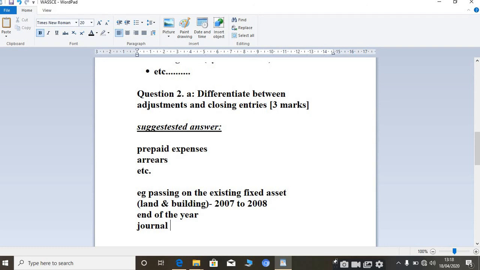So you have to make sure that you give an explanation. Then when you are done with the explanation, you give an example to back your answer, and the examiner will not hesitate to give you the full mark, okay?